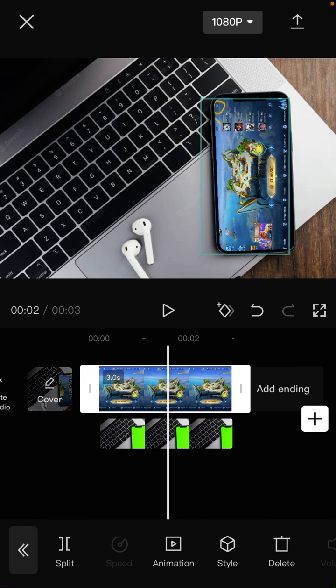Okay, just simple. That's how to use Chroma key on CapCut for green screen.